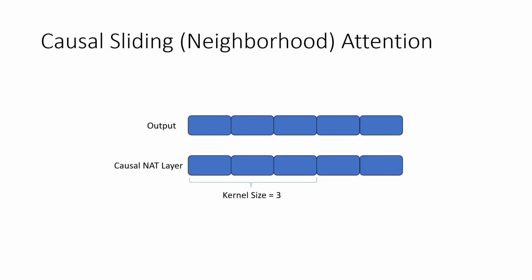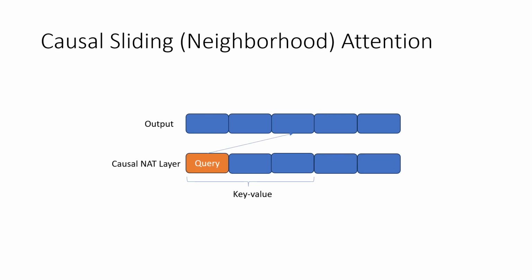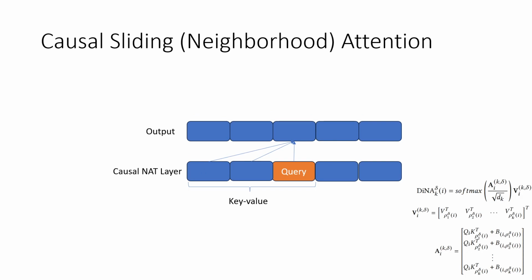This kernel size actually represents a neighborhood, which can be viewed as the key value space, and we query each of the values in this key value space in order to create an output. As seen in this equation here, we simply use the prior work on attention, except in this specific neighborhood space. And one of the main benefits of using the existing neighborhood attention algorithm is speed up in performance due to the existing CUDA kernels.